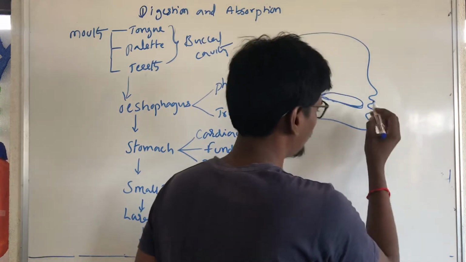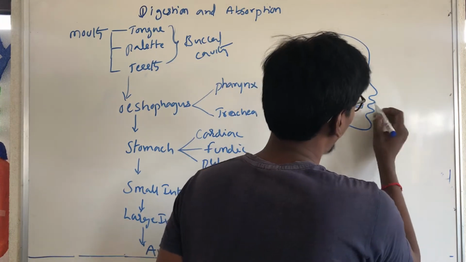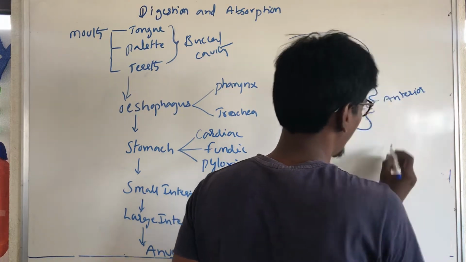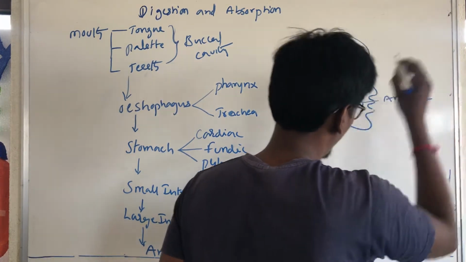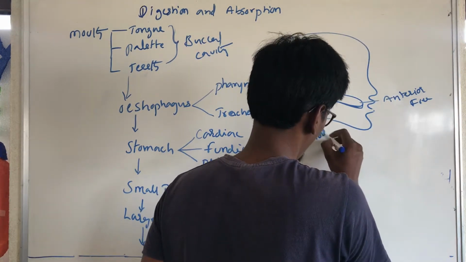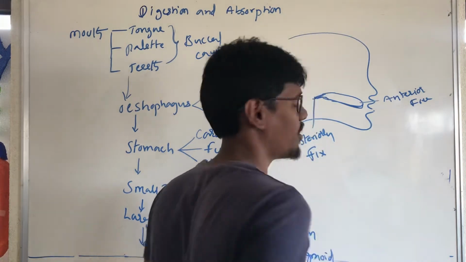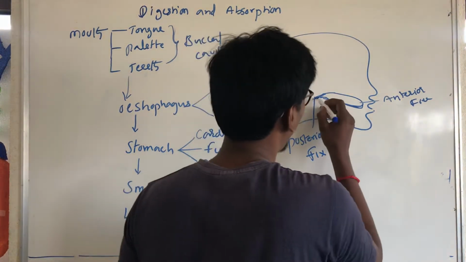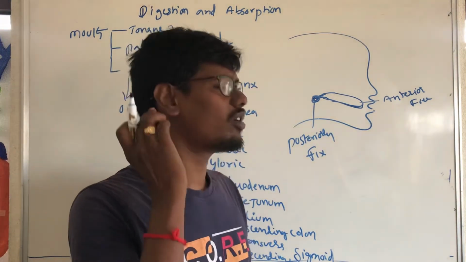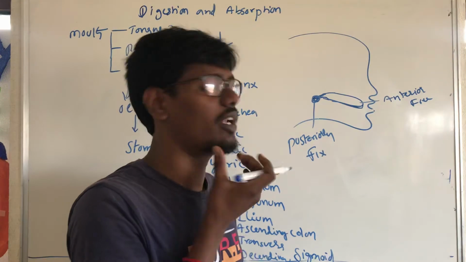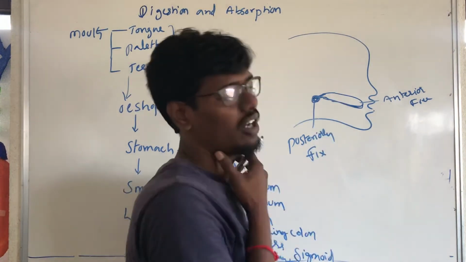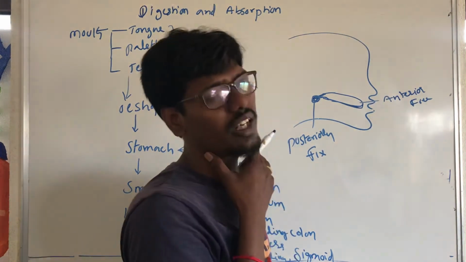This is called the tongue, and anteriorly it is free. Posteriorly it is fixed. This hanging structure is fixed to the upper jaw and lower jaw and to the tongue.